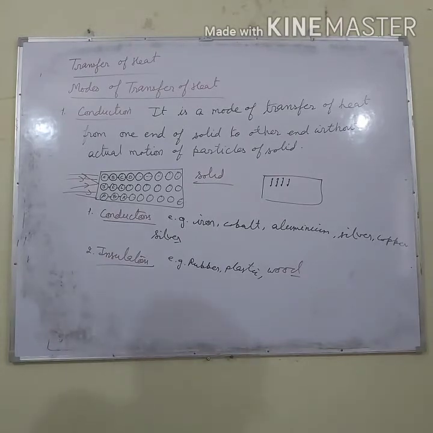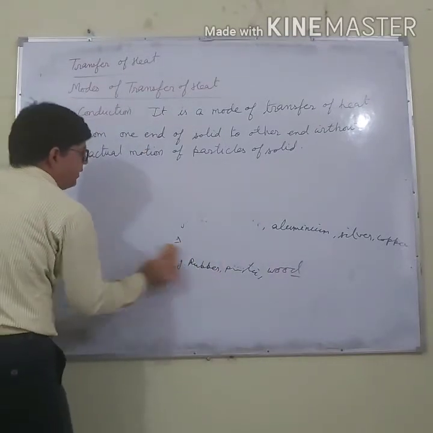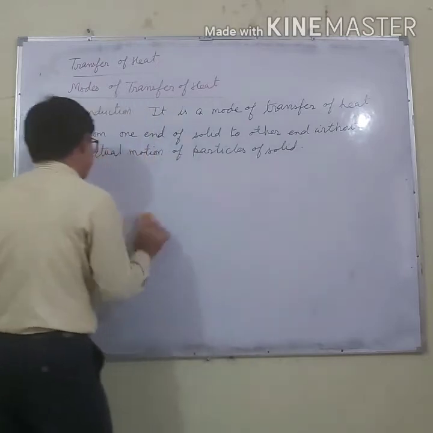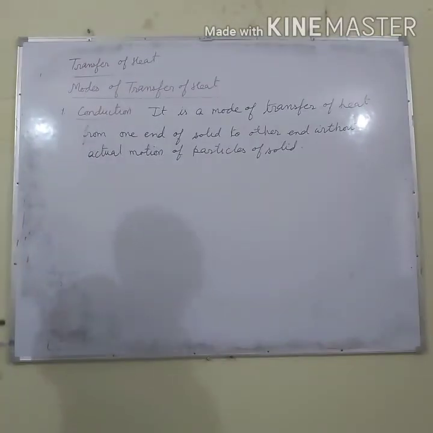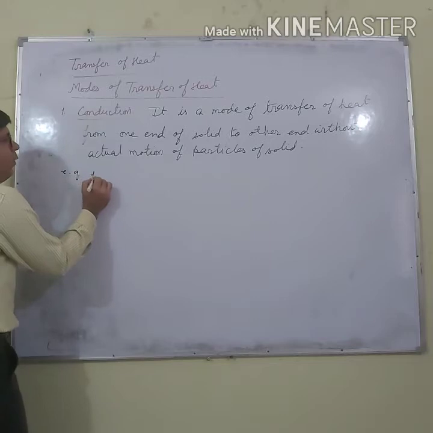Now let us do examples of conduction. What are the examples of conduction? Now listen everyone. The first example is what I have just told you.